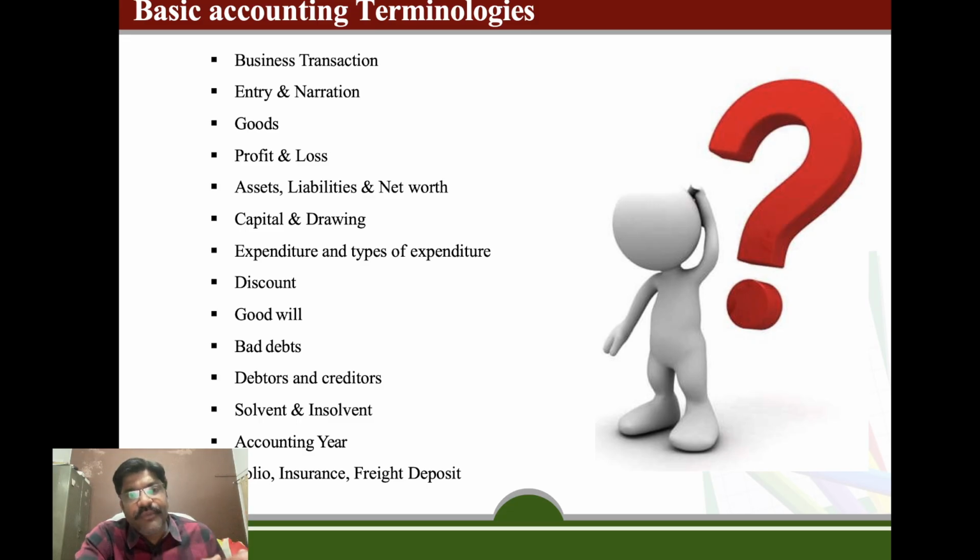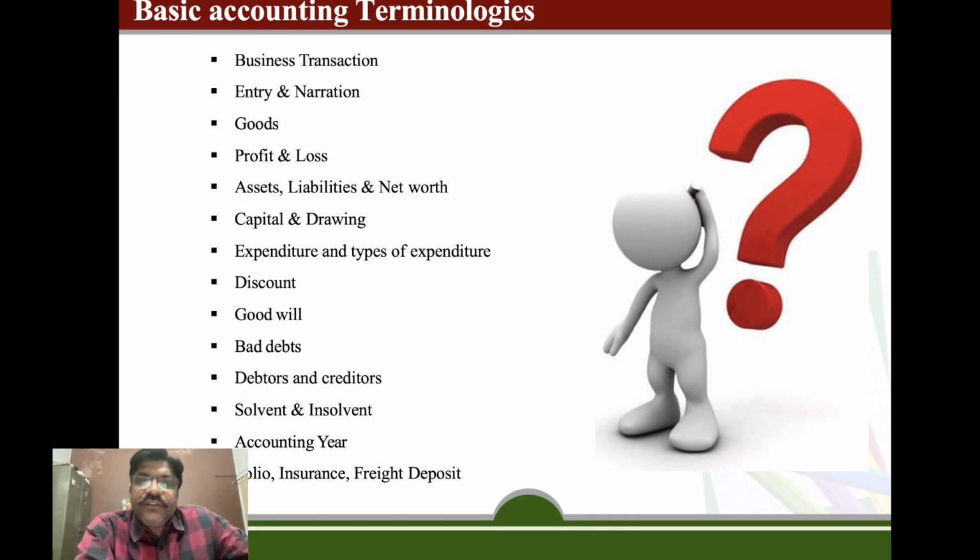Even when we are writing in accounting language, it becomes difficult for a non-accounting person to understand. So for making it simpler or easier, we will write a narration after each journal entry, like Mr. A's account debit to sales account, and below this we will write goods sold to Mr. A. This helps us understand what is there in this entry. Goods.